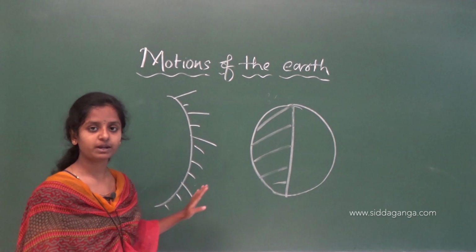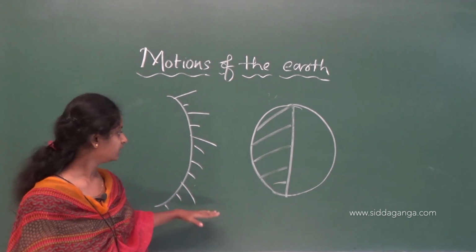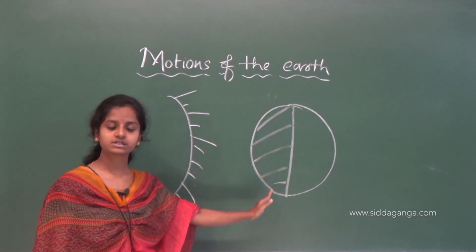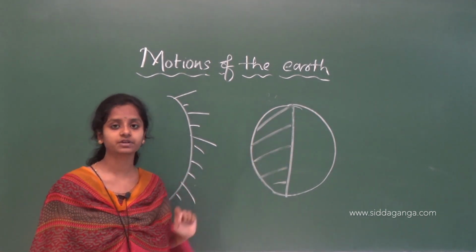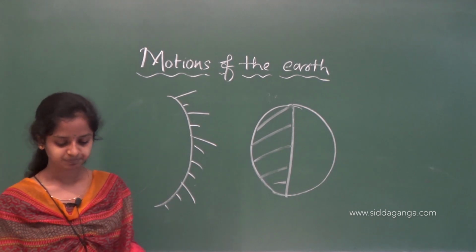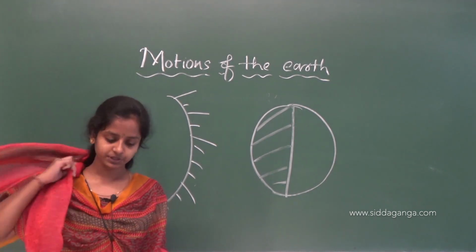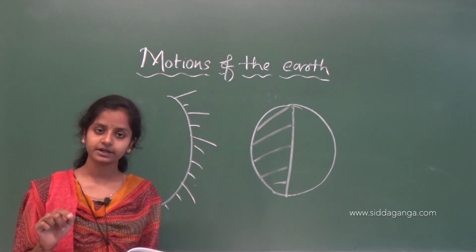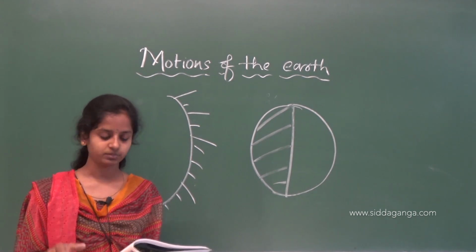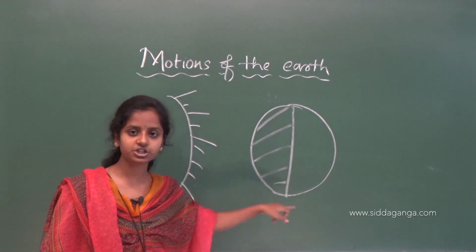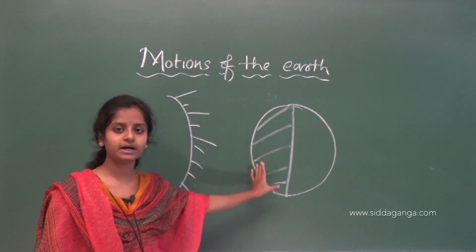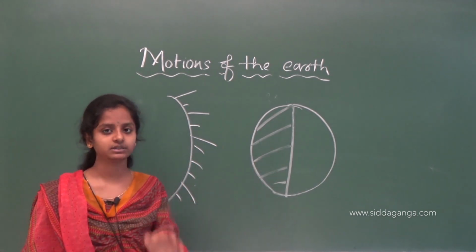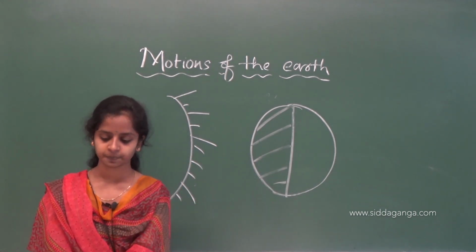At one point of time when rays are coming, this part will receive the light and the other part will not receive the light. Due to the spherical shape of the earth, only half of it gets the light from the sun at a time. So, because of this spherical shape, only half part of the earth will receive light from the sun at one time.